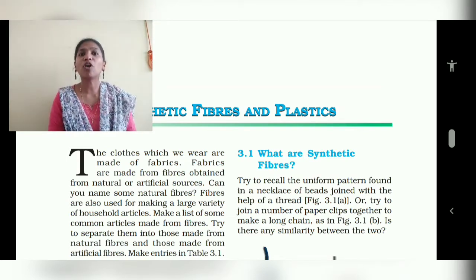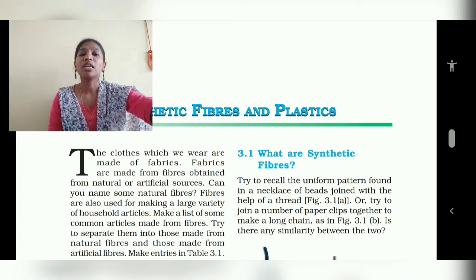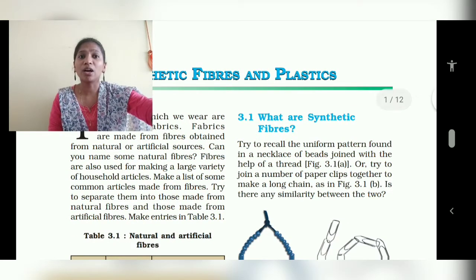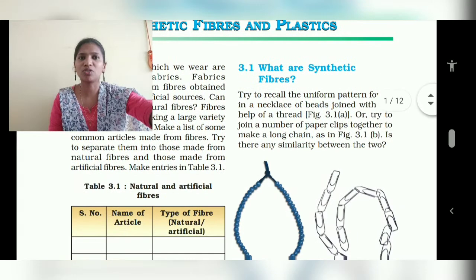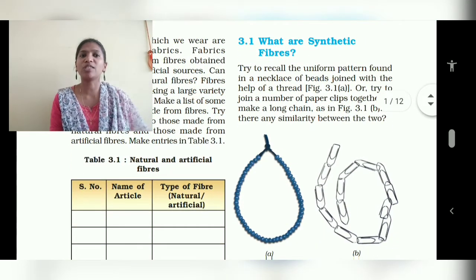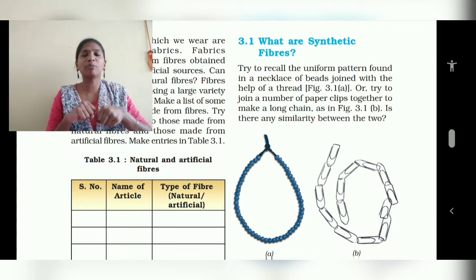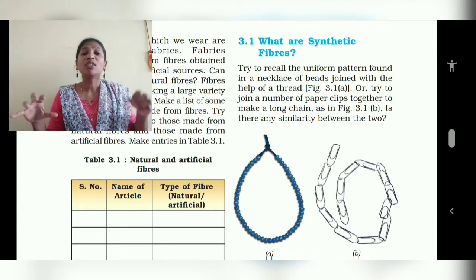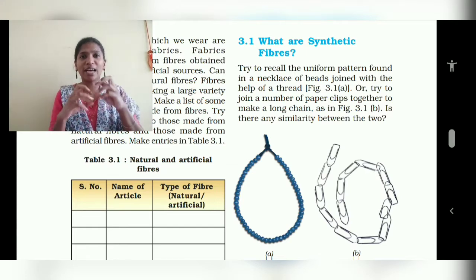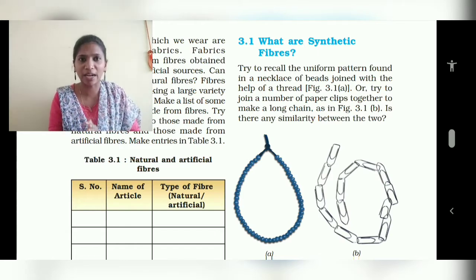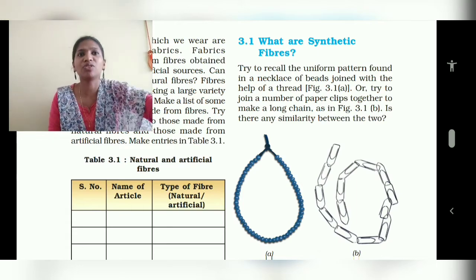Make a list of some common articles made from fibers. Try to separate them into those made from natural fibers and those made from artificial fibers. For example, you know the rope which is used for tying things, some are made from coconut husk. The coconut fiber is there. You have to categorize, by the name of the article, whether they are from natural or artificial.